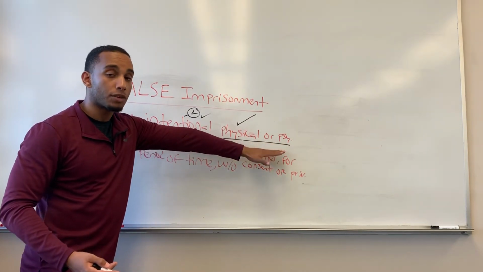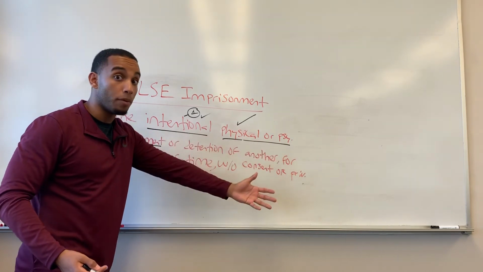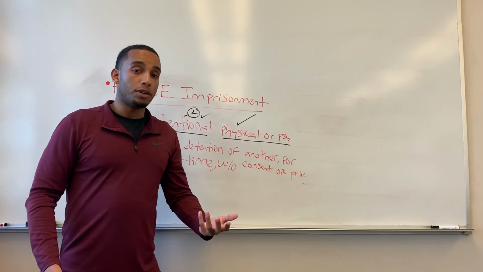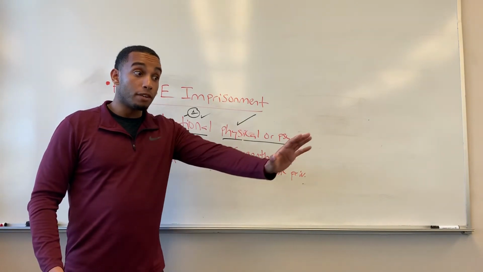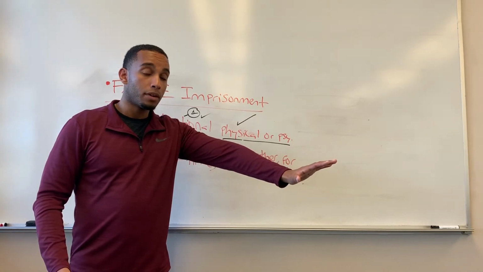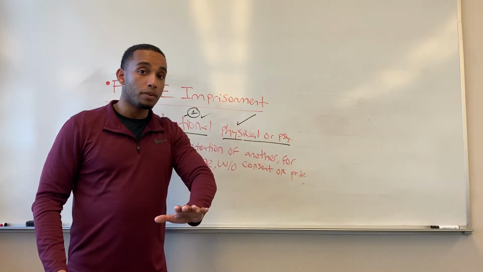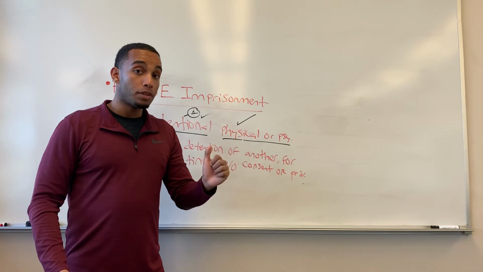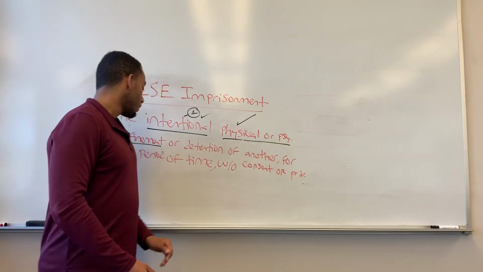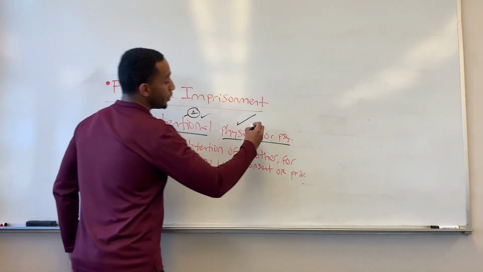A psychological confinement, for example, is when, let's just say that I get stopped by an officer and he says, "Wait, freeze," and he wants my attention. He tells me to stop. That is an example of me being stopped physically and psychologically without my consent or privilege. So let's keep on going. That's element number 2.